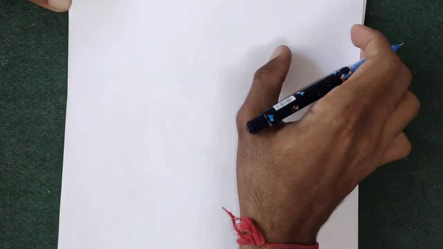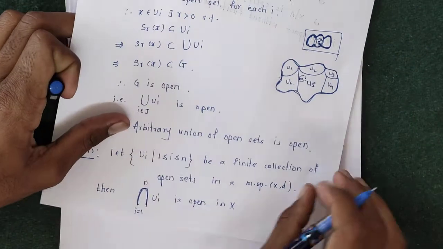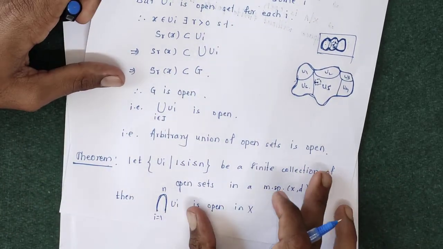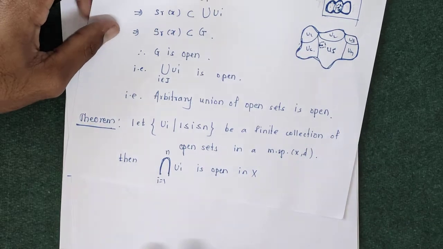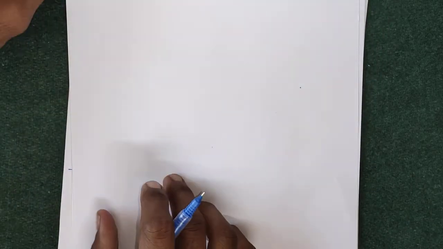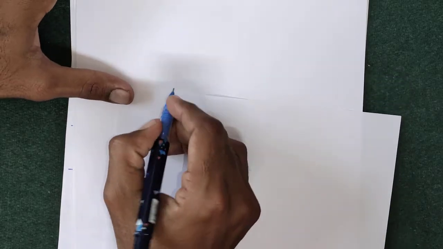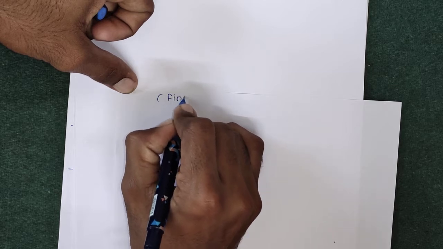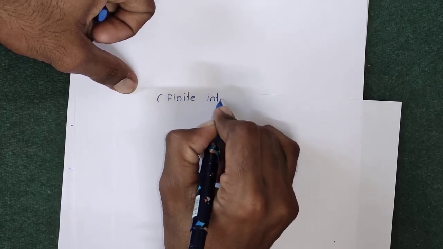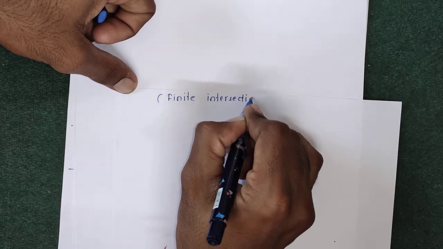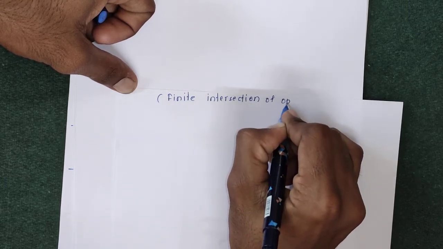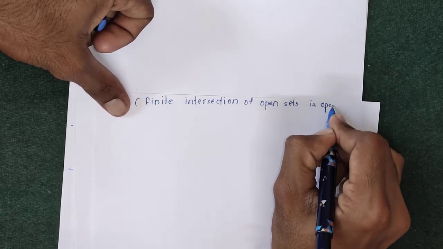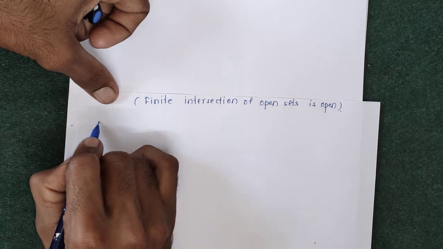This question can be asked as: show that a finite intersection of open sets is open.